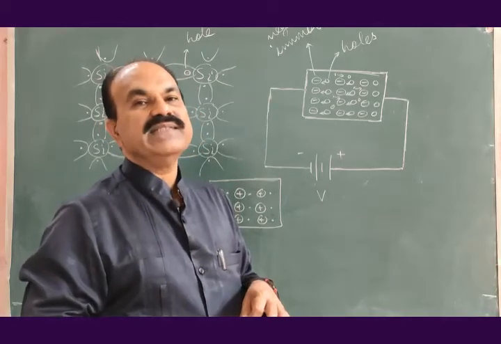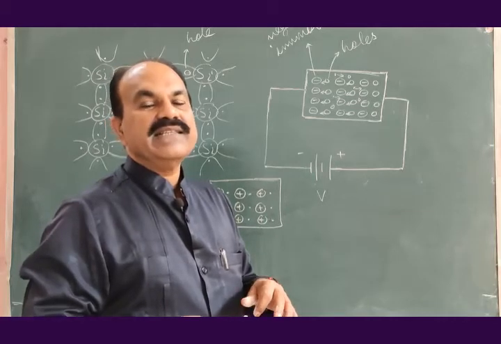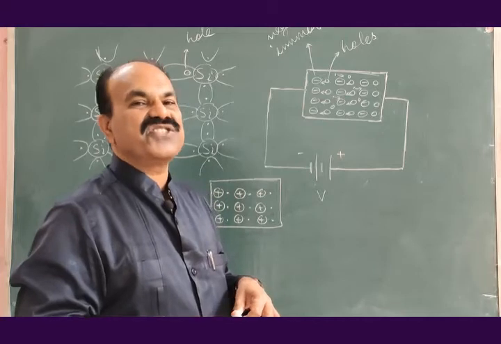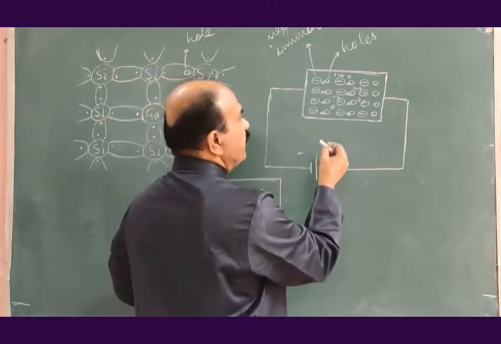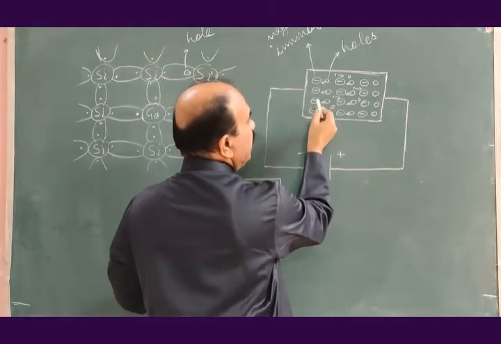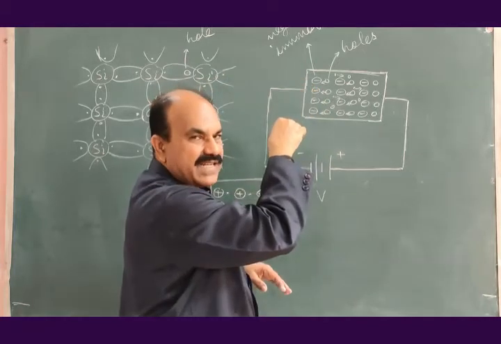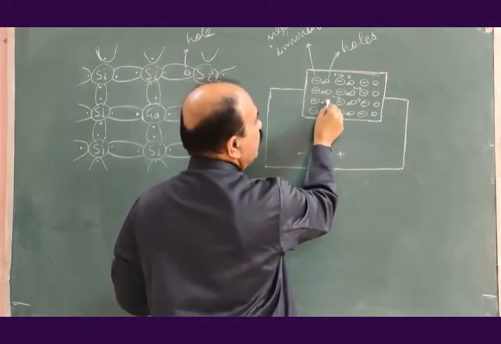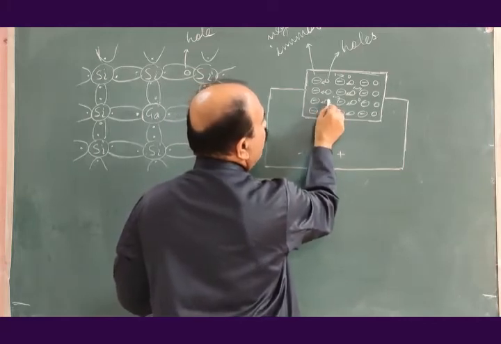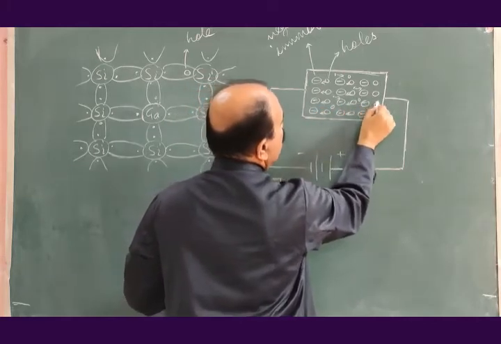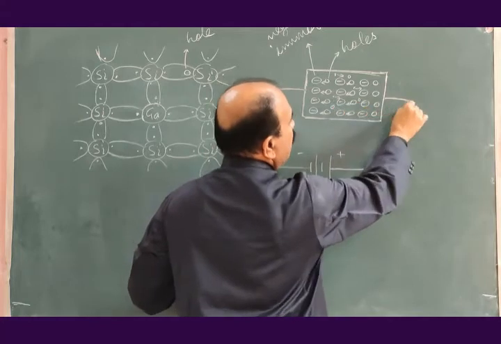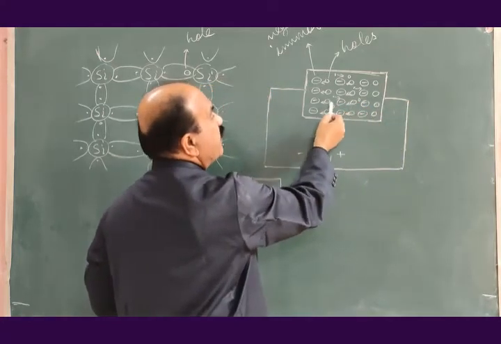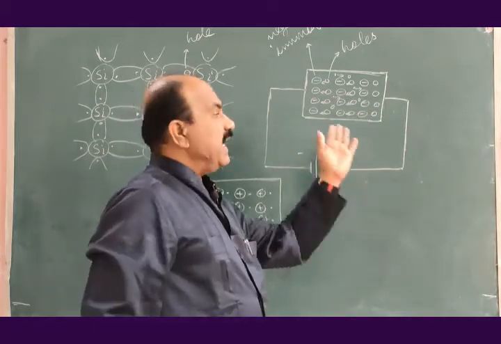Because of thermal energy received by the electrons in the semiconductor crystal structure, actually the electrons will get free from some parent atom of semiconductor crystal structure. It will jump to this hole, from this hole to this hole, from this hole to this hole, okay, and electron will flow in this direction, and we feel that holes are moving in the left direction.